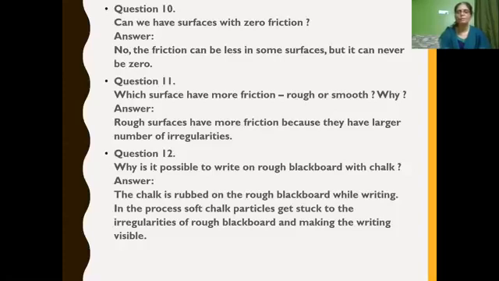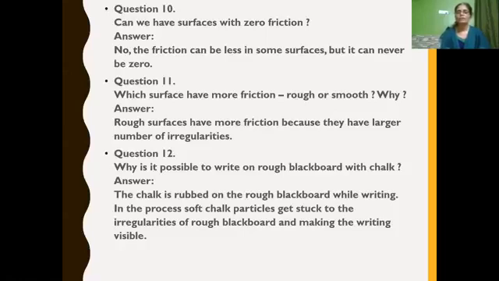Next question, why is it possible to write on a rough blackboard with chalk? Rough blackboard, it is mentioned clearly, a rough surface. A rough surface means it creates more friction. When friction is more, only then do the fine particles of chalk get stuck to the irregularities of the rough blackboard, making the writing visible.